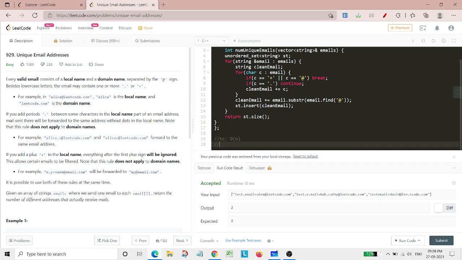We are using an unordered set which will use space for all the strings stored here, so the space complexity will again be order of n. So this is the time and space complexity for this question. And there is no sorting involved. So this is how we need to solve this question. So thank you.